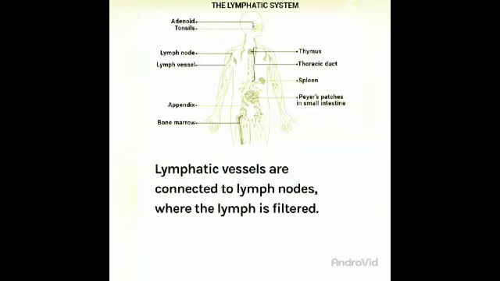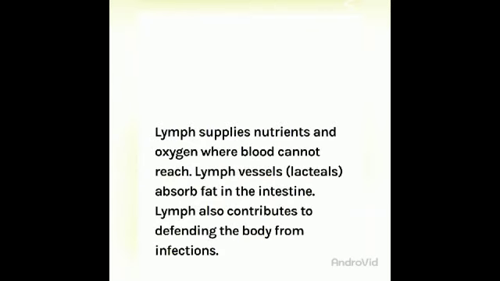In the lymphatic system, here you can see the whole structure of the lymphatic system. Lymphatic vessels are connected to lymph nodes where the lymph is filtered. Lymph supplies nutrients and oxygen where blood cannot reach. Lymph vessels called lacteals absorb fat in the intestine. Lymph also contributes to defending the body from infections.